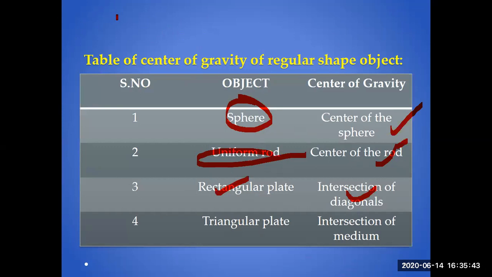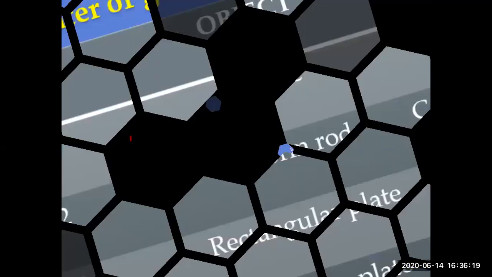Triangle, intersection of the medians. So this is a triangle. And if you draw the medians of the triangle, they meet at a single point. This single point is basically called CG. So this is a triangular plate, and after intersecting the medians, the point at the center is called the center of gravity. So let's move ahead.